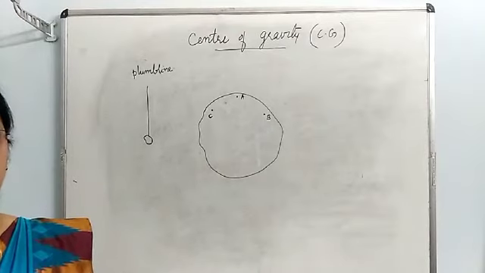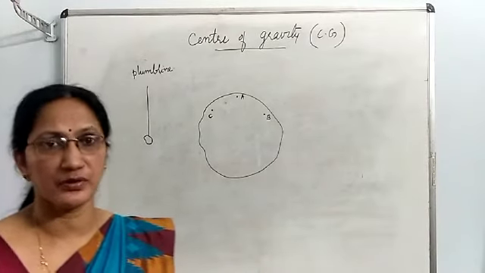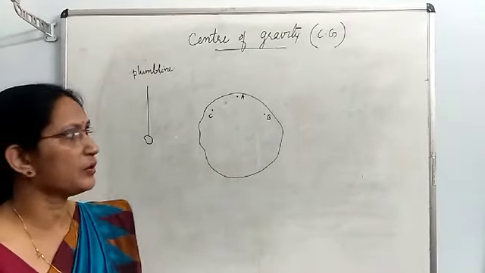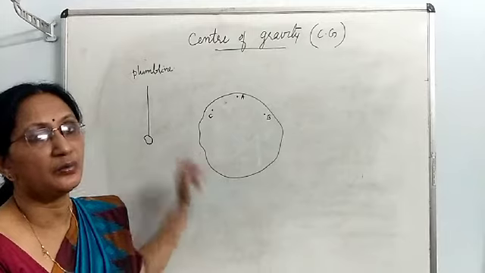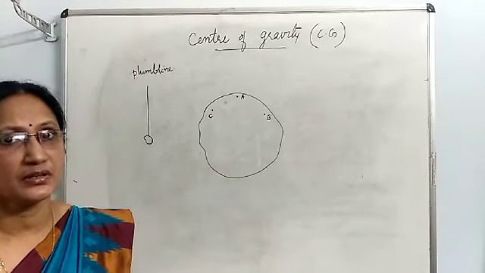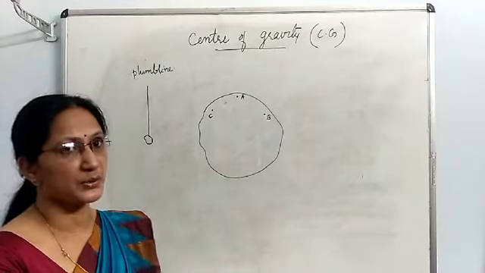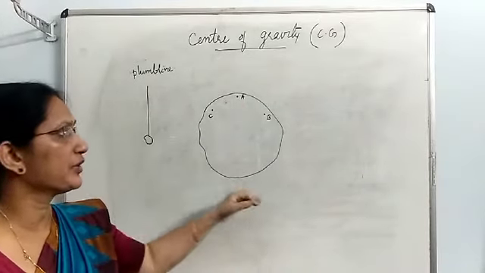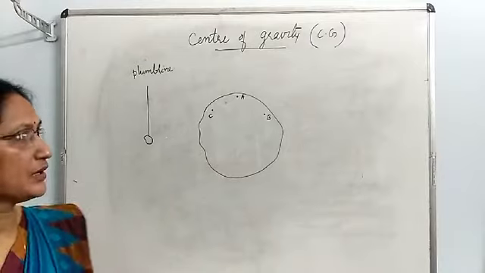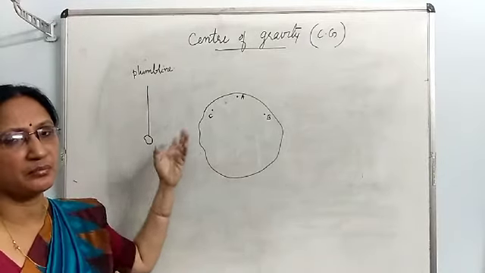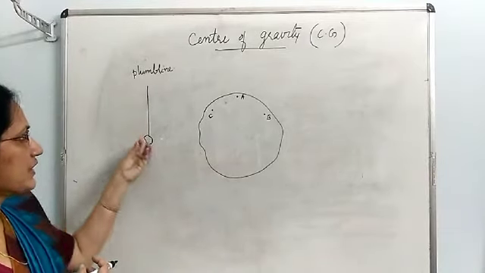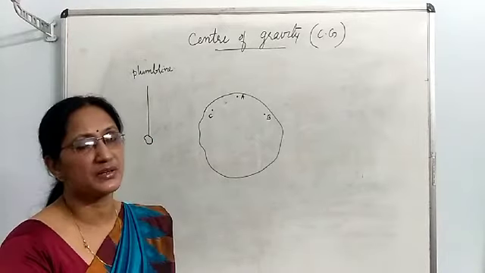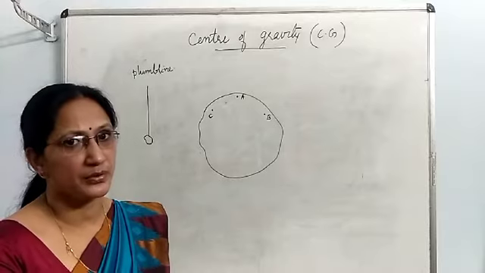We have seen how to find out the center of gravity of some regular shaped bodies like a circle, cone, rectangle, parallelogram and all. Now, for an irregular lamina, how will you find out the center of gravity? You have to conduct an experiment. This is a cardboard, an irregular piece of cardboard, and you want to find out its center of gravity. For that, you need a plumb line. You can make it by yourself. At the end of a thread, hang some weight, that is the plumb line. By using this plumb line, you can find out the center of gravity of this irregular cardboard.